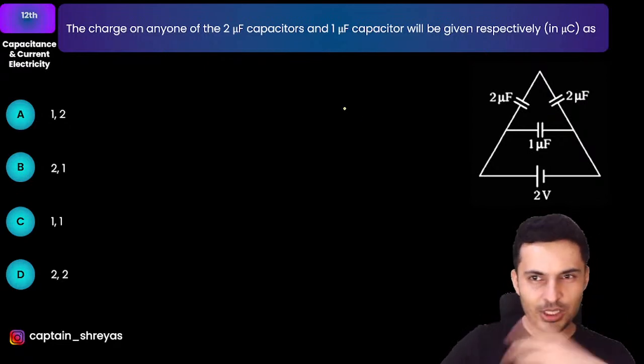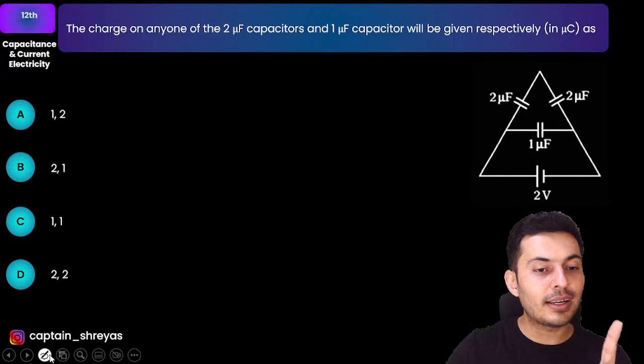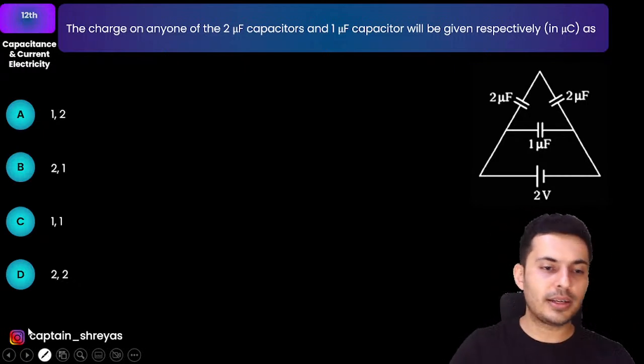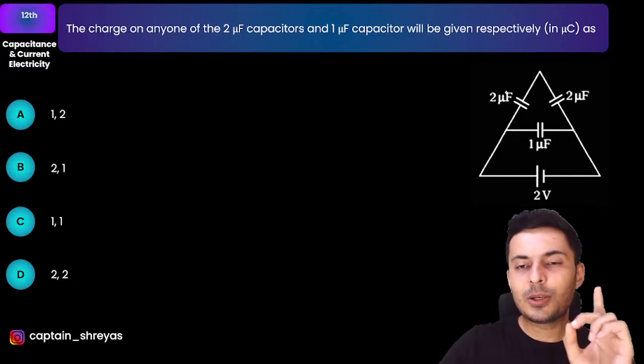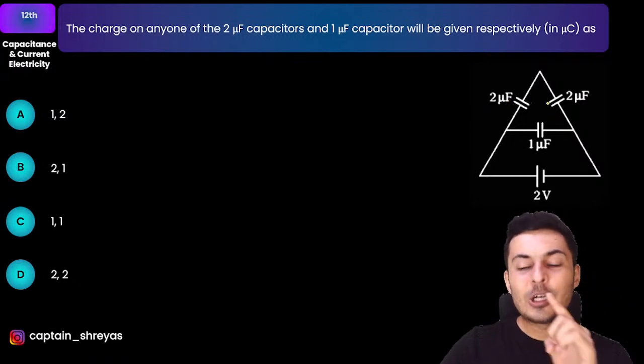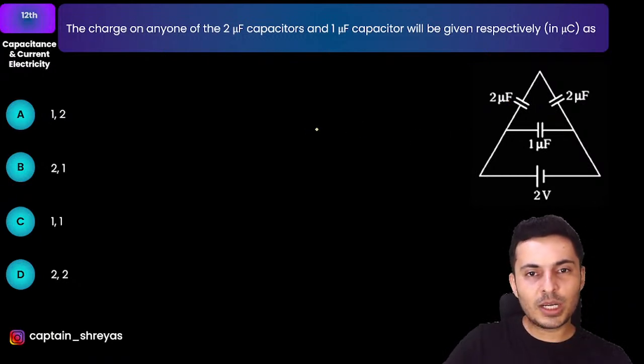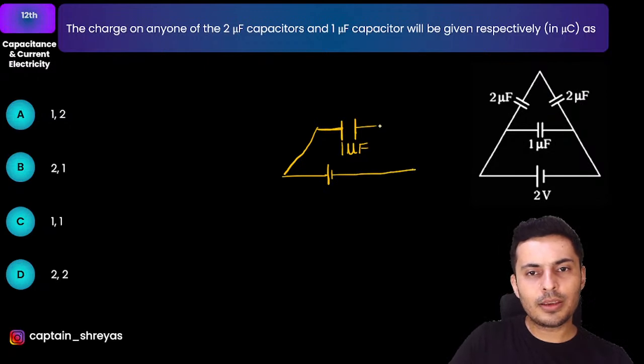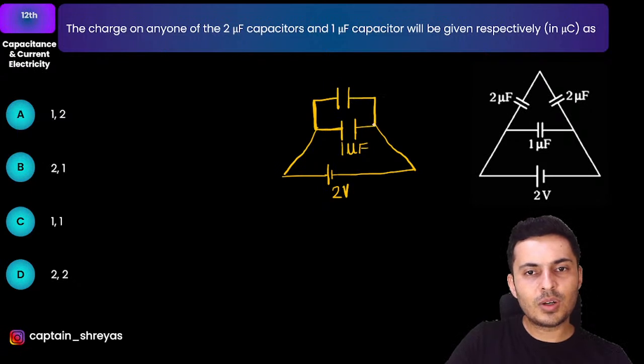Now, in these kind of questions, whenever charges are asked, try to reduce the circuit and again come back from the reduced circuit. So what do I mean by that? Like you can see 2 microfarad and 2 microfarad over here are in series. So here is what I will do. I will just take this 1 microfarad capacitance as it is. It's connected to our 2-volt battery right over here. On the top I can see that there is one equivalent capacitance which I can consider because they are in series.